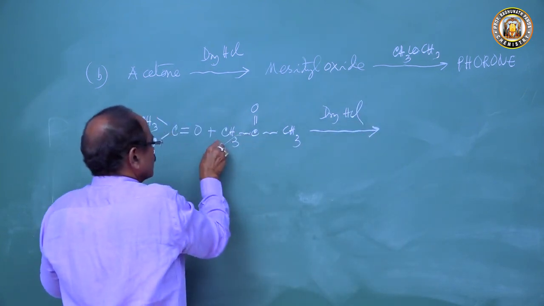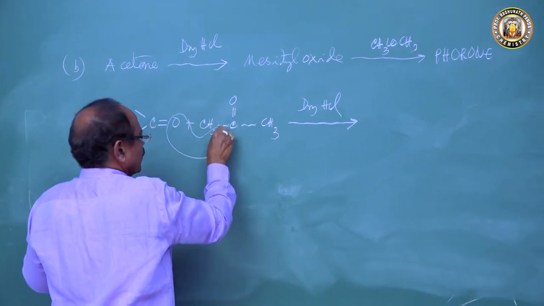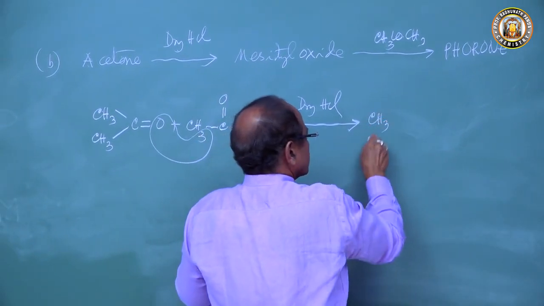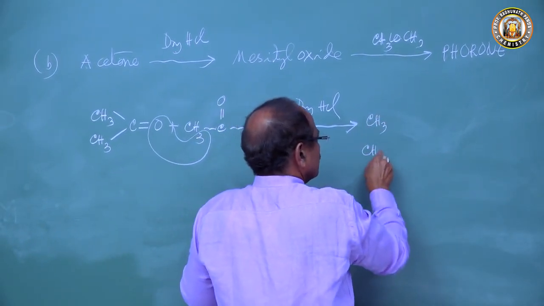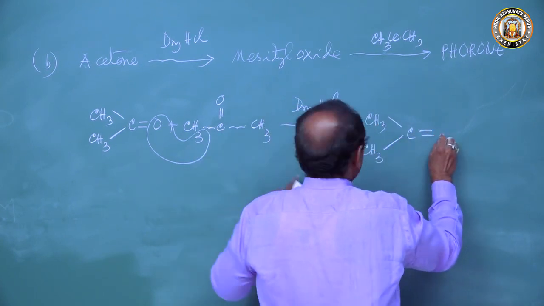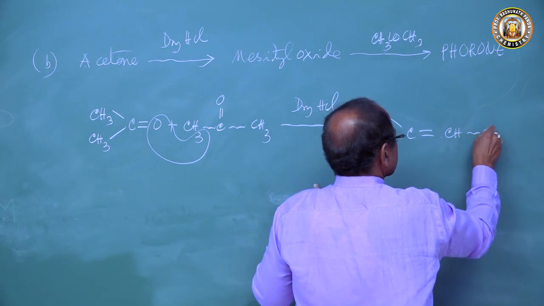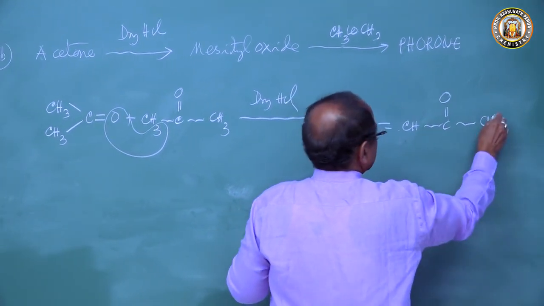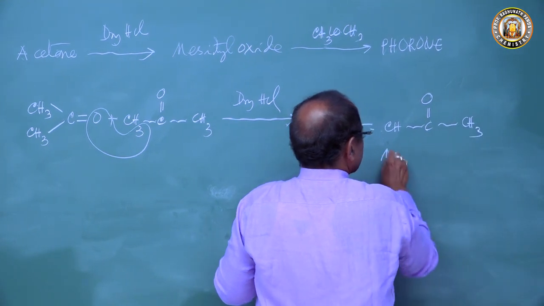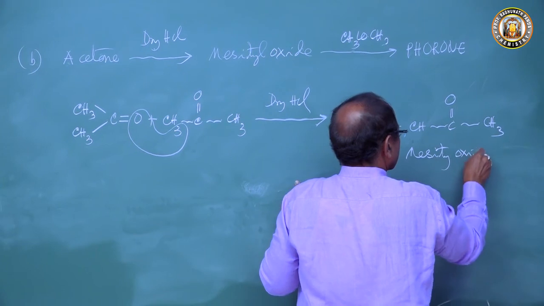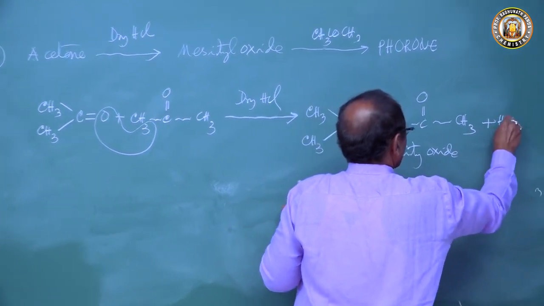Two hydrogens and one oxygen go off to form (CH3)2C=CH-CO-CH3. This compound is called mesityl oxide, along with a molecule of water.